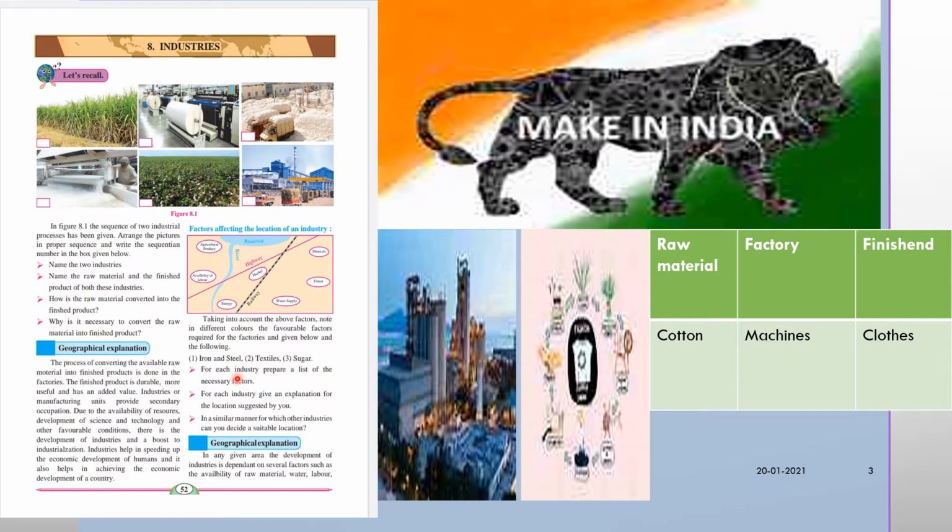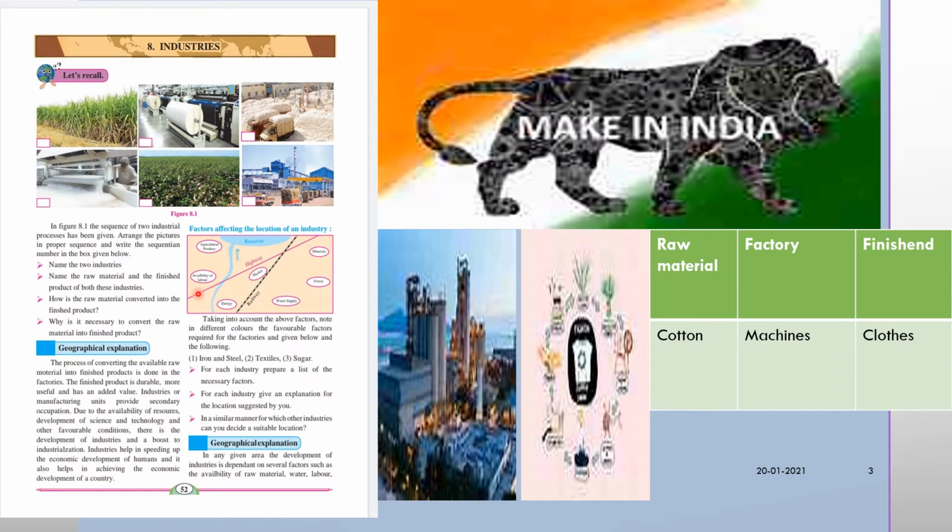Next point, textile industry. Cotton is light in weight, yes or no? The raw material of the textile industry is cotton, and cotton is light in weight, therefore it can be transported easily. Therefore, the location of the textile industry is suggested near a highway. Here you can see a highway. And a place where labor is available. Here you can see labor cost.